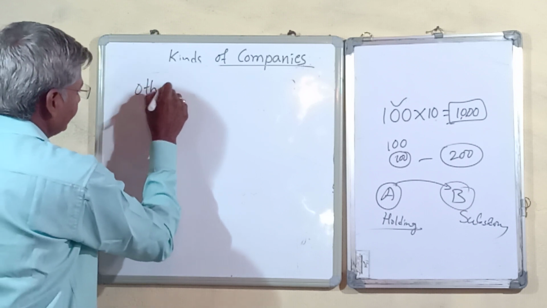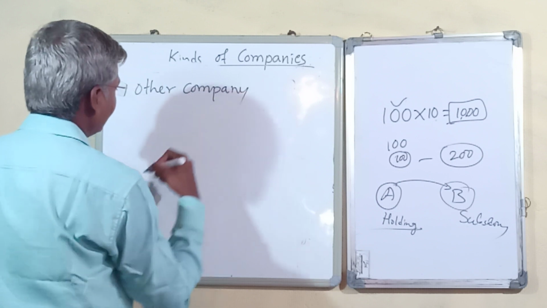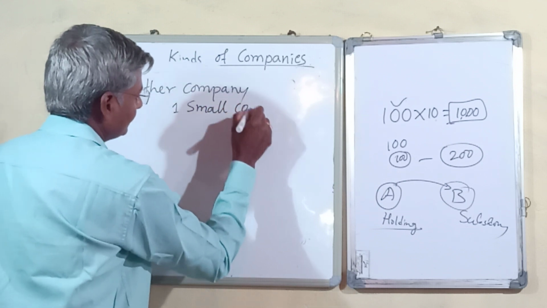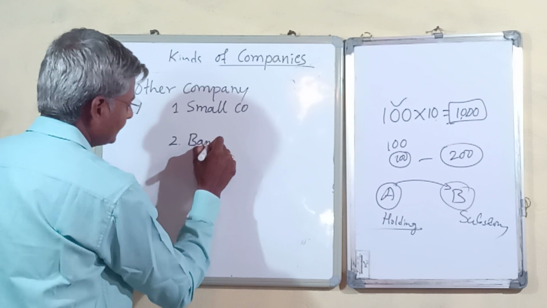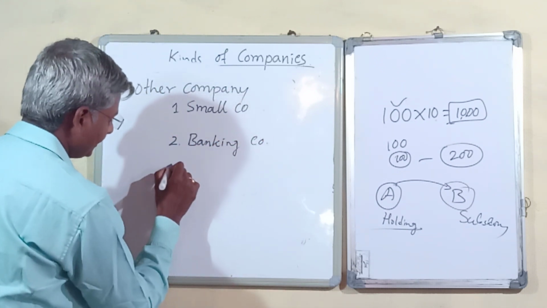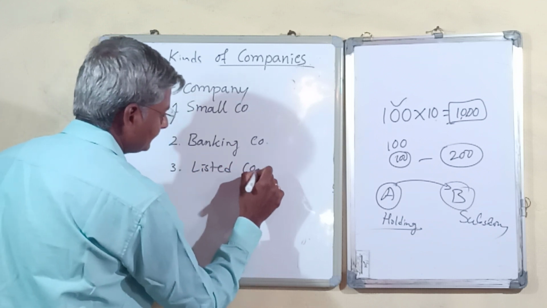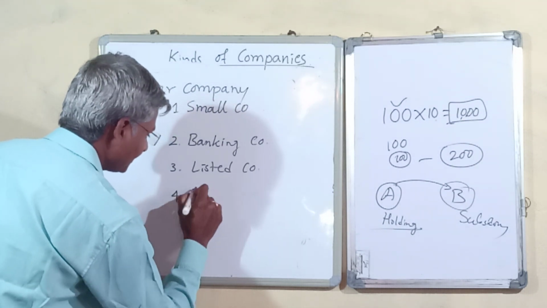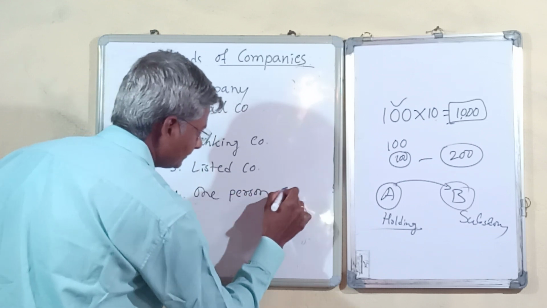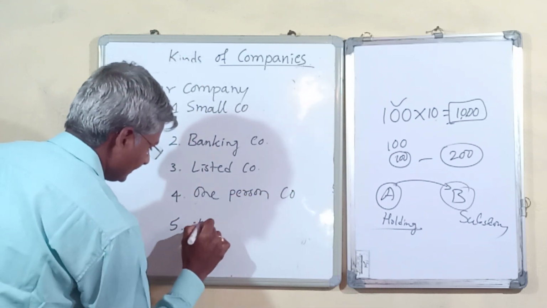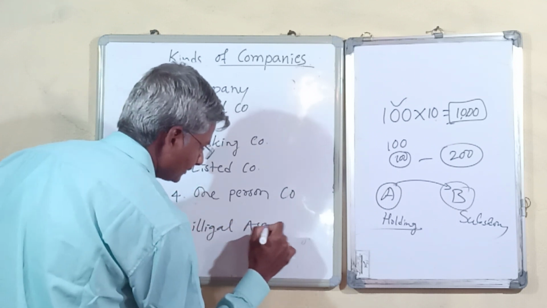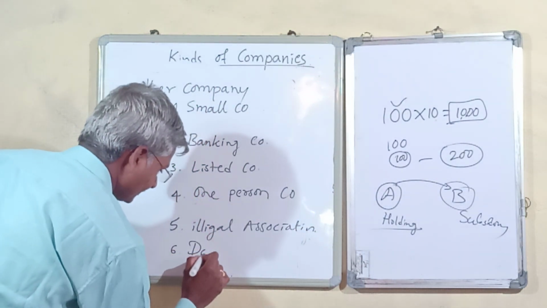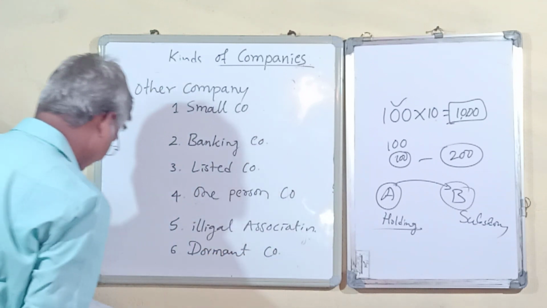Next we have classification on the basis of other companies. Other companies may be small companies, banking companies, listed companies, one person company, illegal association, and the last one is dormant company.